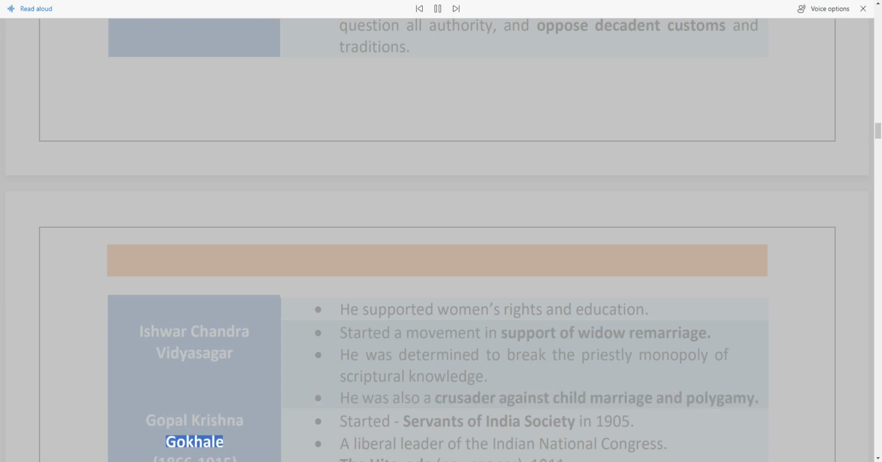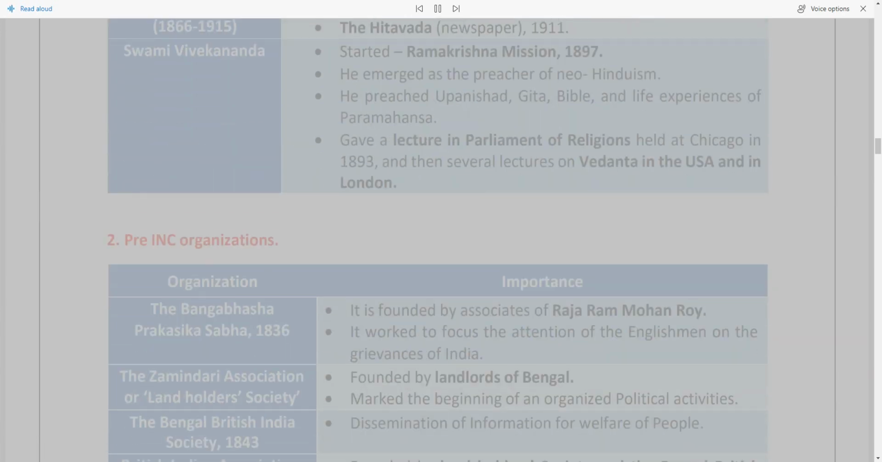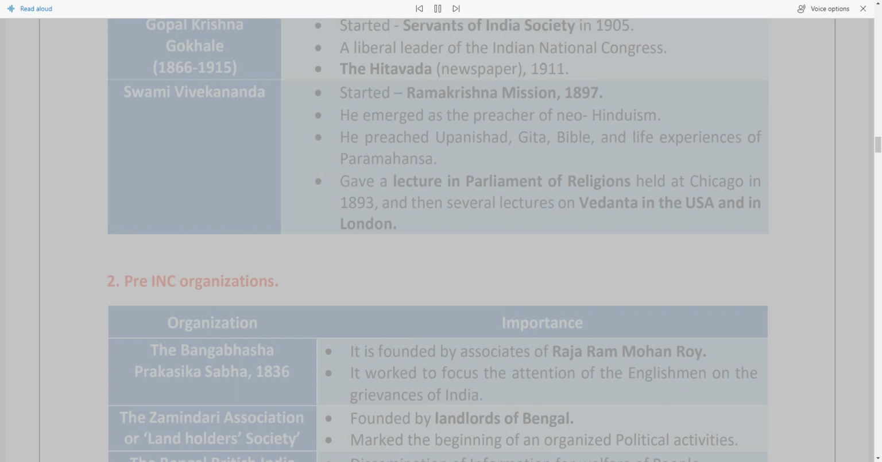Gopal Krishna Gokhale, 1866–1915. Started Servants of India Society in 1905. A liberal leader of the Indian National Congress. The Hitavada, newspaper, 1911. Swami Vivekananda started Ramakrishna Mission, 1897.